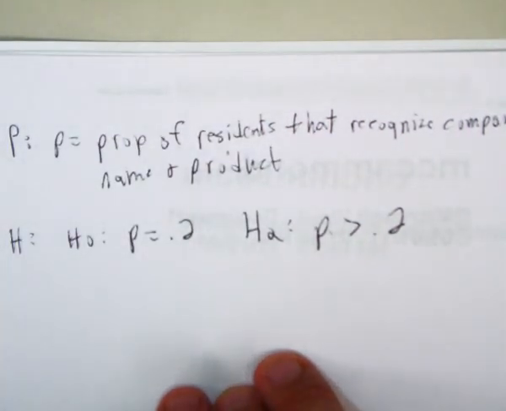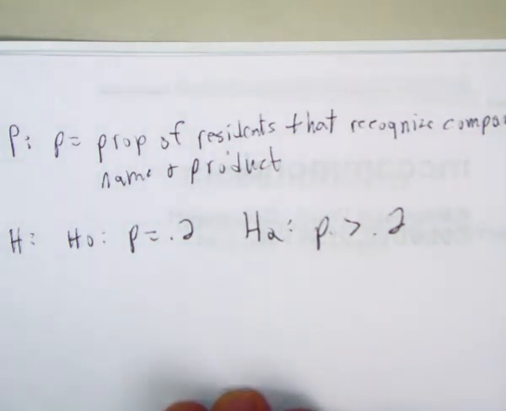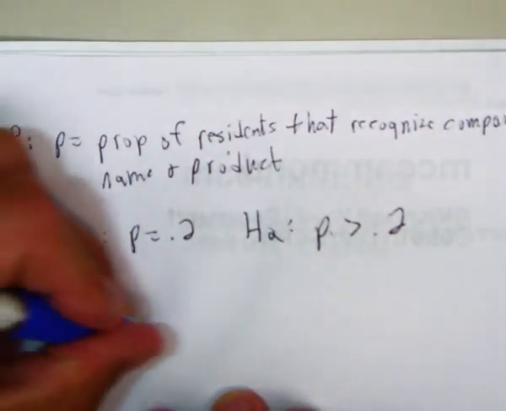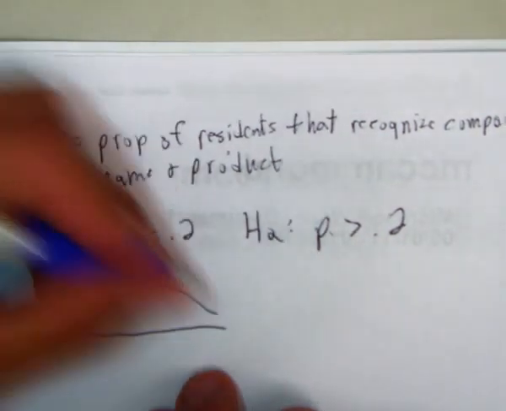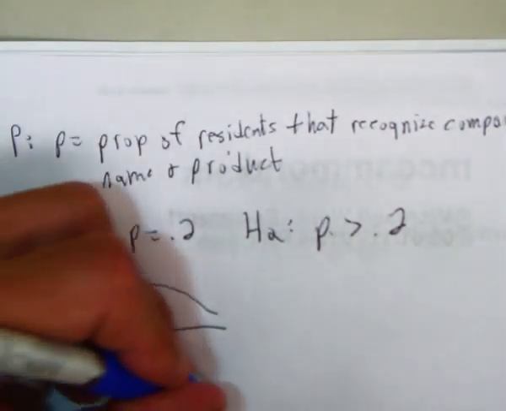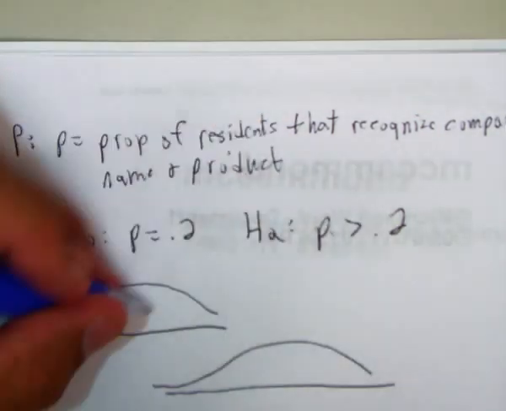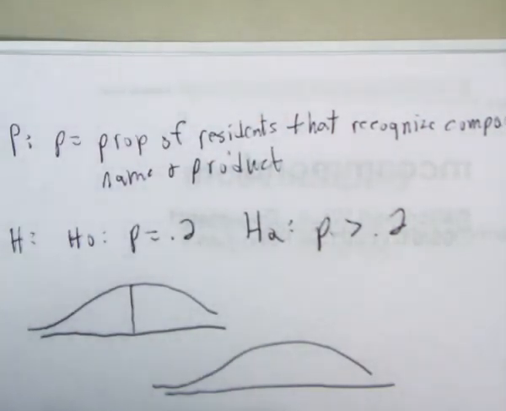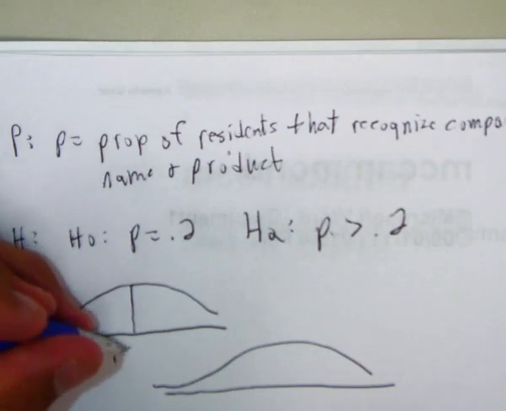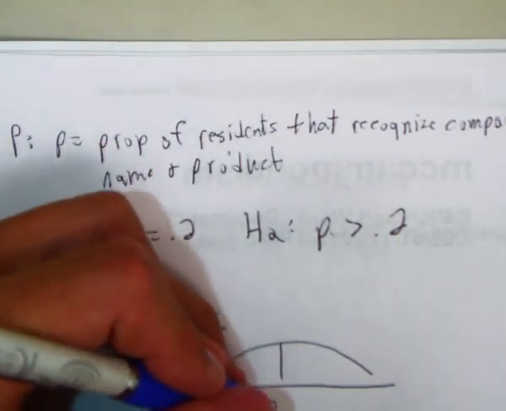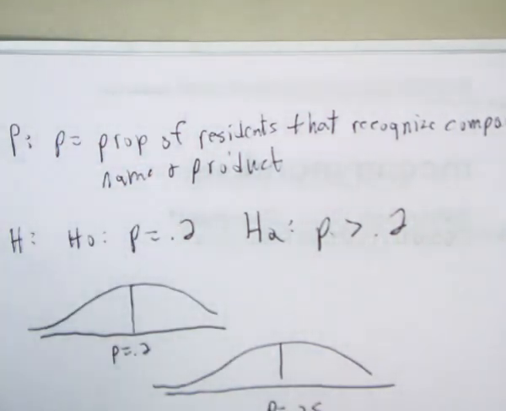And then the next question is, the station wants to conduct the test using 10%, but the company wants the significance level lower. Now the company hired the radio station. So the radio station wants to show proof that P is greater than 0.2. Okay, so let's do this. Let's say that we hypothesize that P is 0.2 when P is actually 0.25.